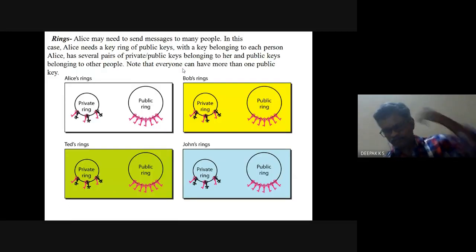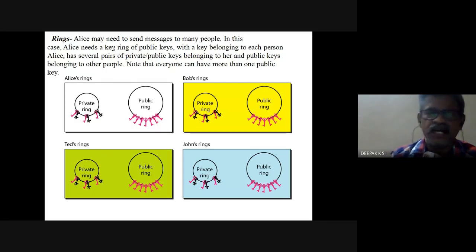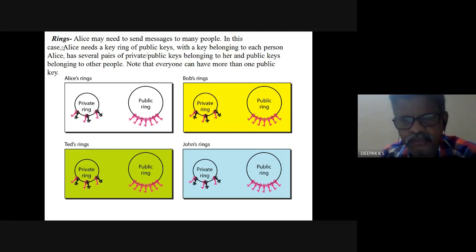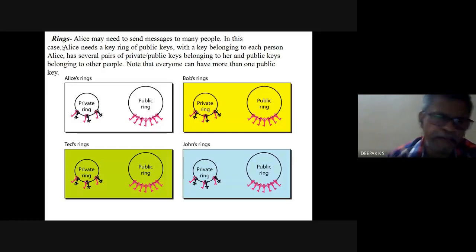And now, this is the concept of rings. Normally Alice would send email to Bob, but Alice would send email to many other persons also. Corresponding to different persons, Alice needs different keys. Hence the concept of a ring.